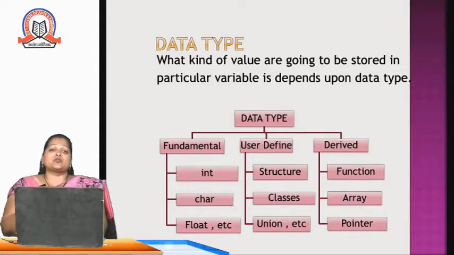If I want to store a whole number, I can use the int data type. Int is for integer. If I want to store a decimal value, I can use the float data type. If I want to store a character, I can use the char data type. These are predefined data types which are already present in the language. We can directly use them.